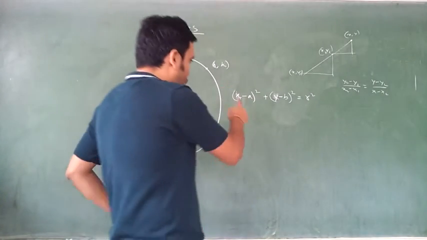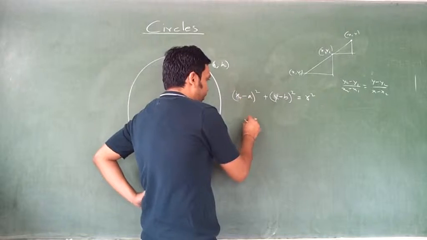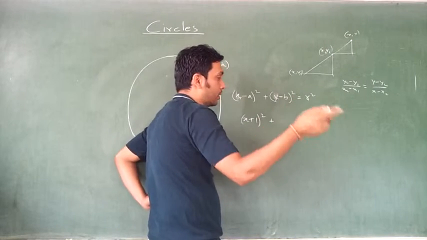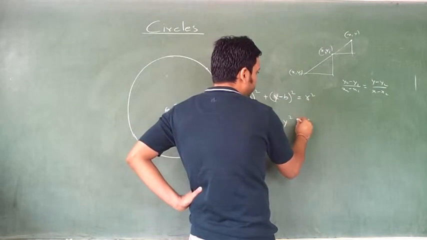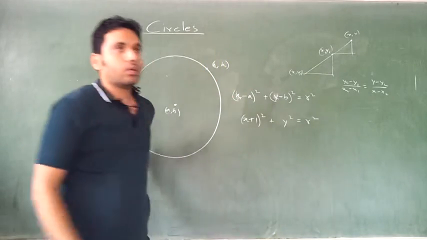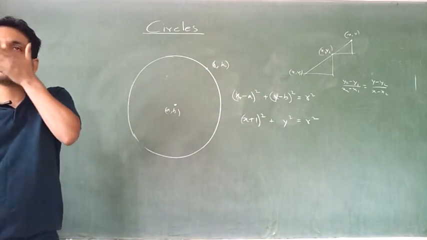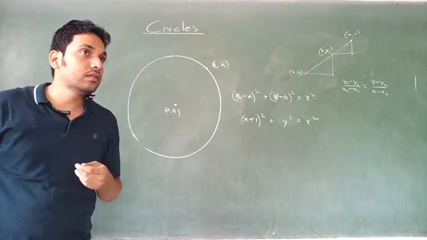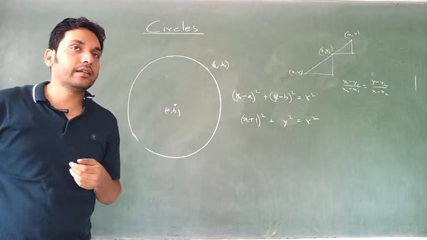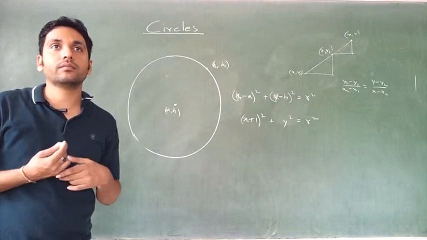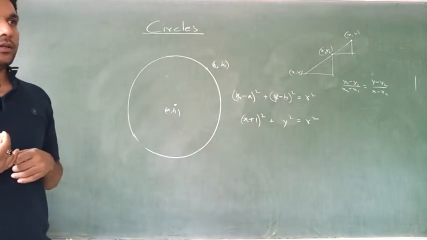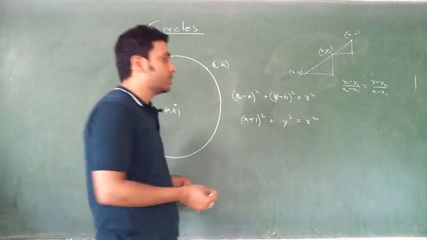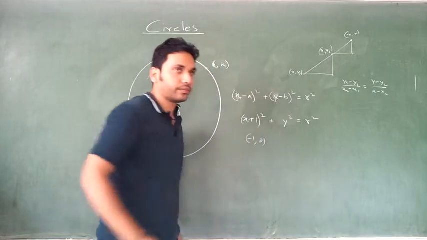So look very carefully. Before this, tell me, what is the center of the circle, Karthik? What is the center of the circle? 1, 0. Is he right? No, minus 1 comma 0, right? This is minus a is 1, that means a is minus 1. Where is the center? Center is minus 1, 0. Any doubt?